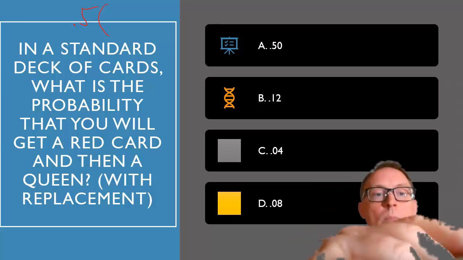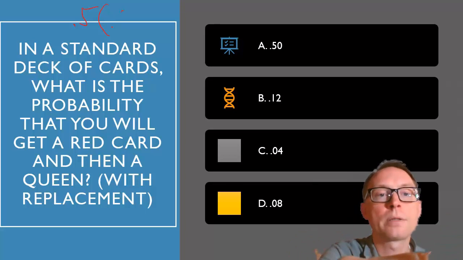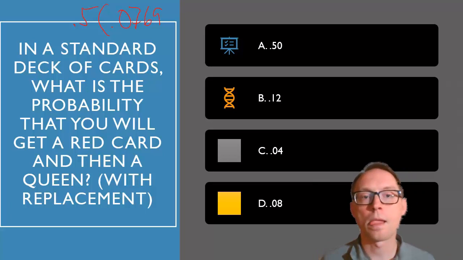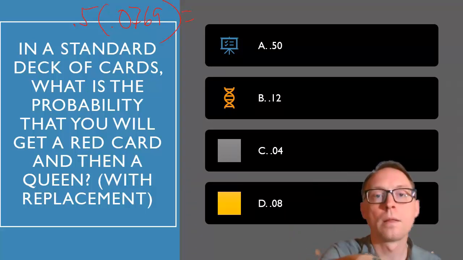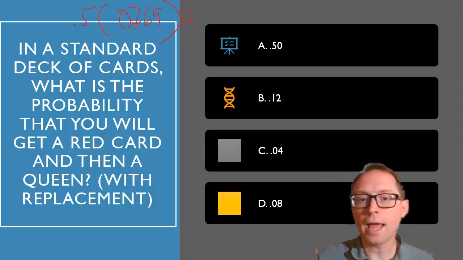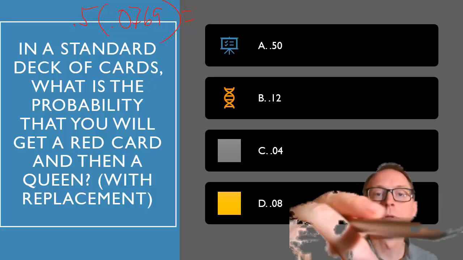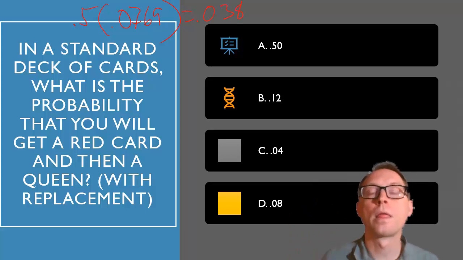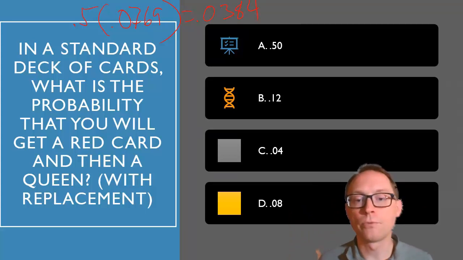So 0.5 times 0.0769 is 0.0384. You round that up to 0.04.